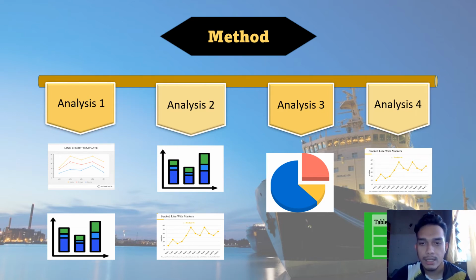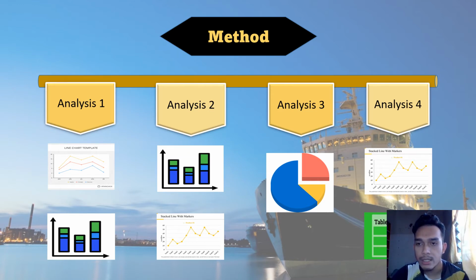And for analysis 3 or objective 3, we just use the pie chart. A pie chart is used to separate the data by percentage, and we can also know which data is the highest in our project.